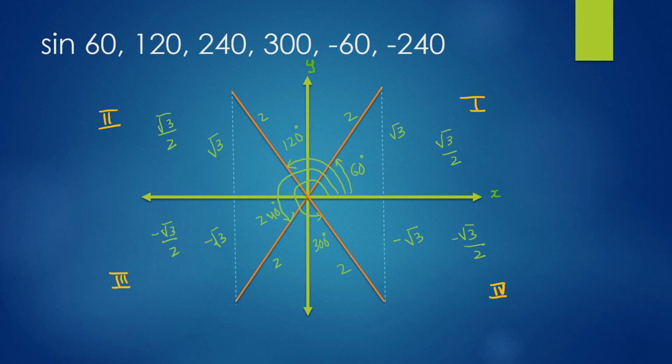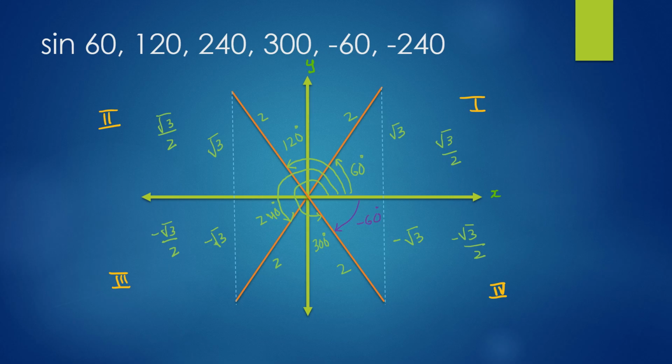Now we look at sine of negative angle. This was not covered in my last video, hence I'm covering it here. This is also very simple. You follow the same concept, but a negative angle is measured clockwise from the positive x-axis. So here we have angle minus 60 degrees.